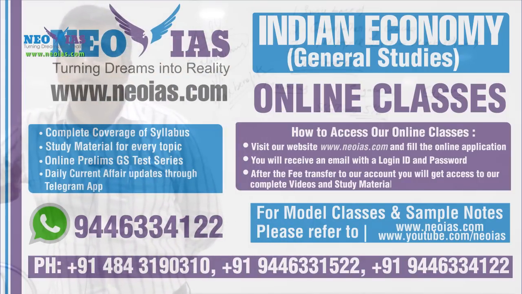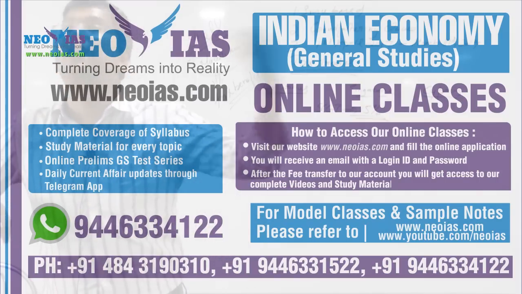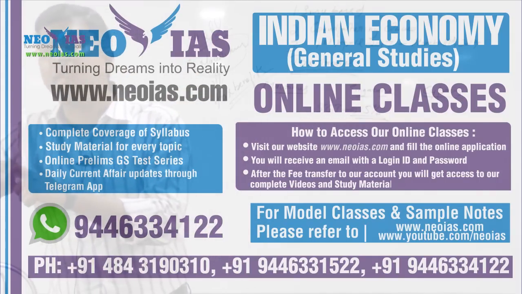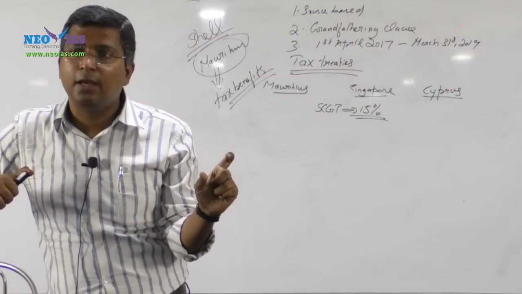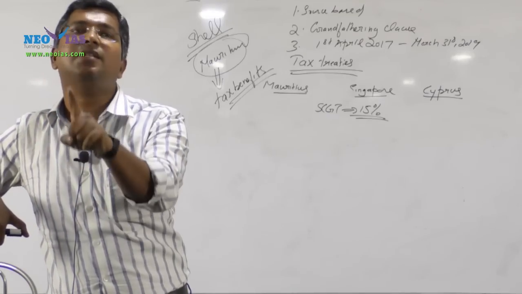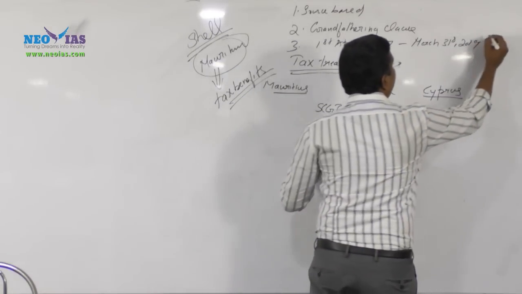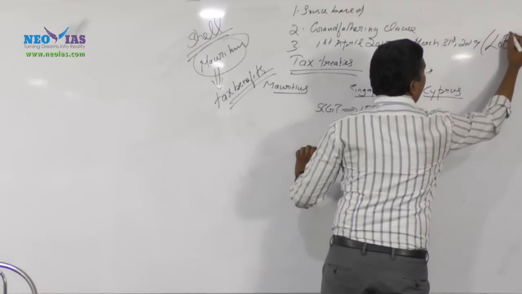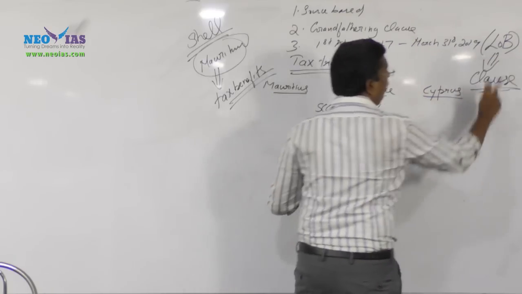That the government will give them half of it, they need to pay only half of it. But to get this benefit, again, this benefit is given by the Indian government. What is this tax benefit we are giving them? We are telling them, instead of 15% tax, you pay only 7.5%, but a condition is there. What is that condition? There is a condition called limitation of benefit. This will be available based on a provision called the limitation of benefit clause.